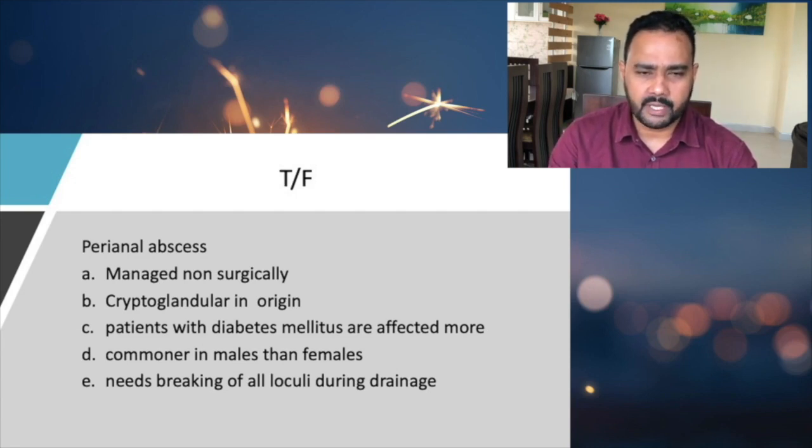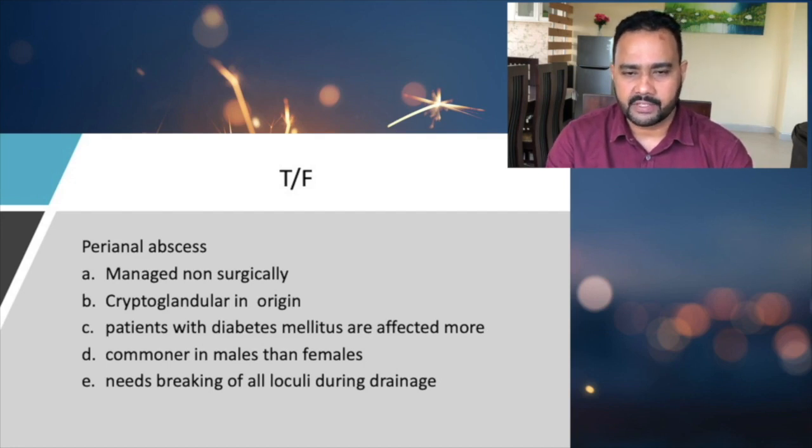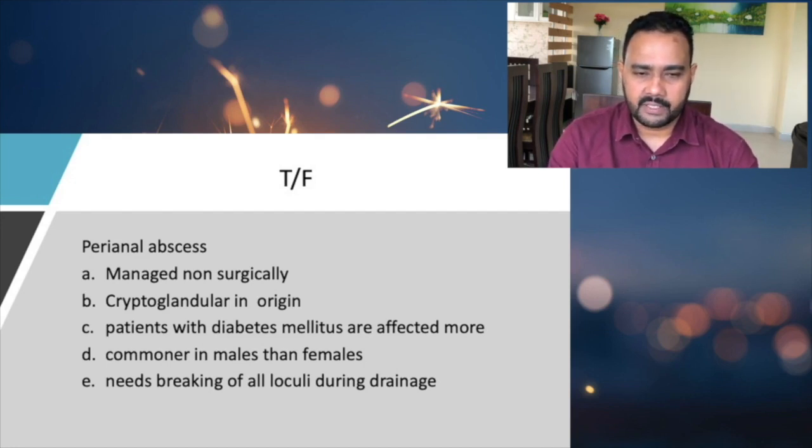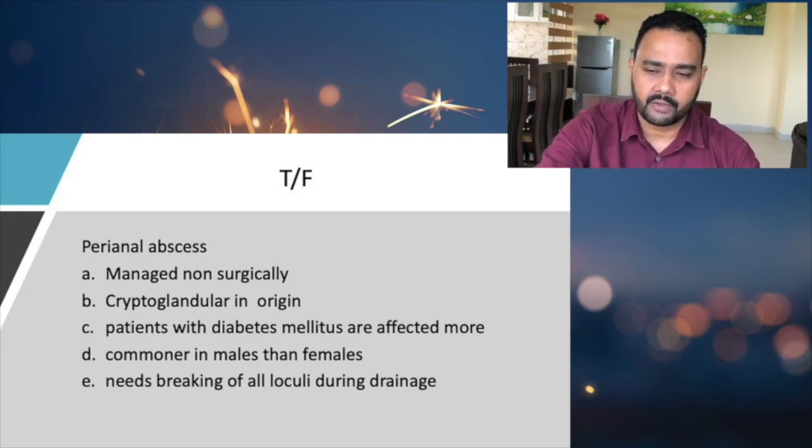What do you mean by cryptoglandular in origin? And the other stems: are patients with diabetes mellitus affected, is it commoner in males than females, and does it need breaking of all loculi during draining? This is one of the true or false questions we need to discuss after the discussion.